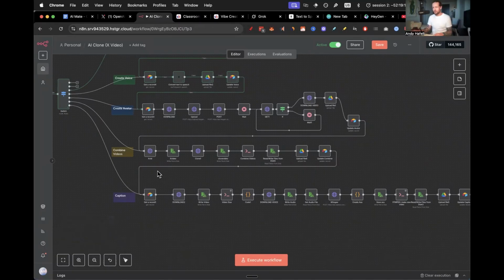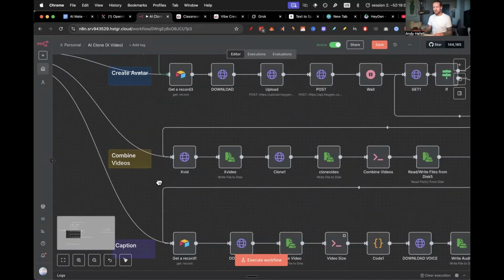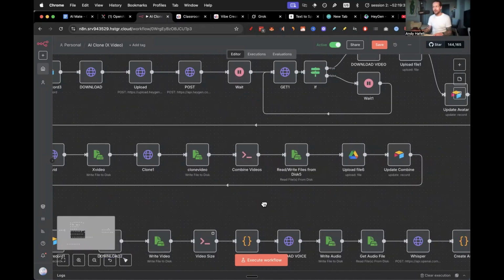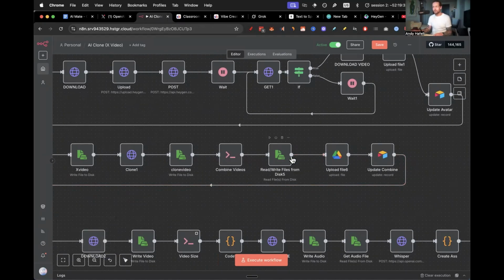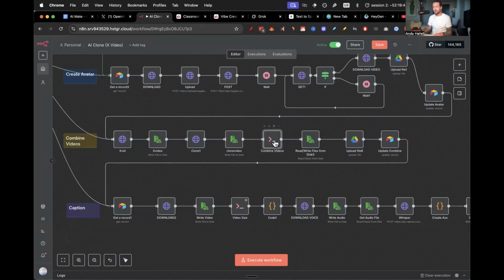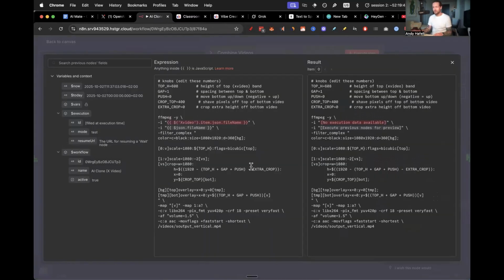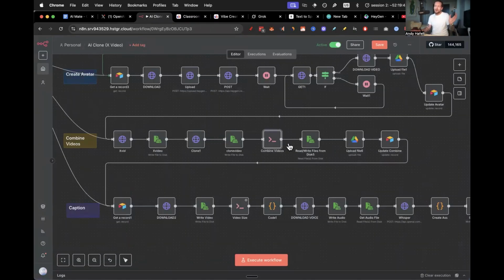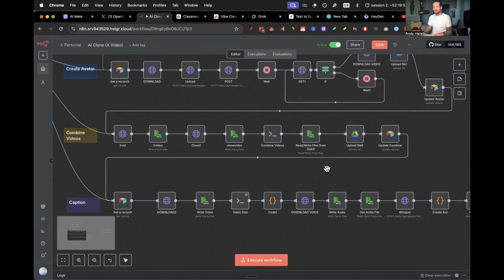To go a little bit more in detail on what actually happens here, we basically download the X video, we download the clone video or avatar video, and then we use this execute command node to combine the videos together. Then we write it to file, we upload it to Drive, and then we update the Airtable, which is super simple. It's a really cool FFmpeg command here as well. It's not too complicated. Sometimes I like to call my automation sexy. Do you think this is sexy? I think it's pretty sexy.